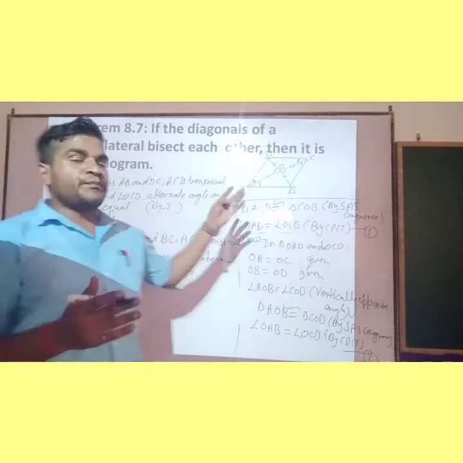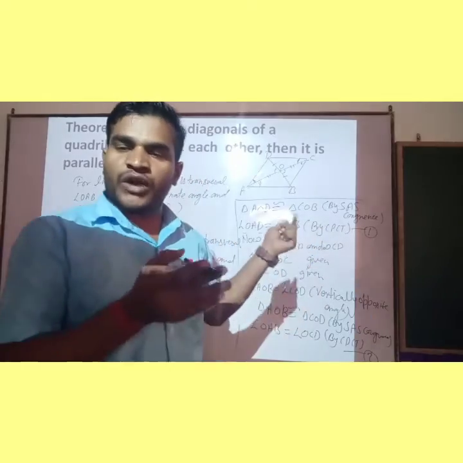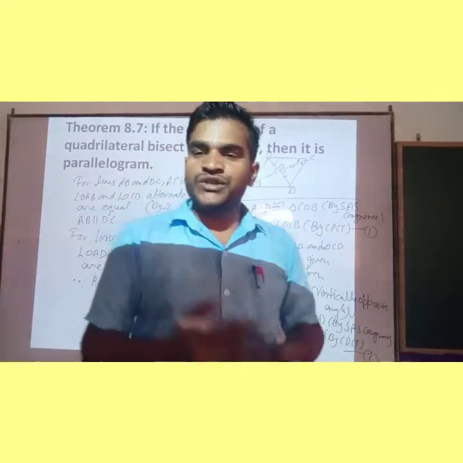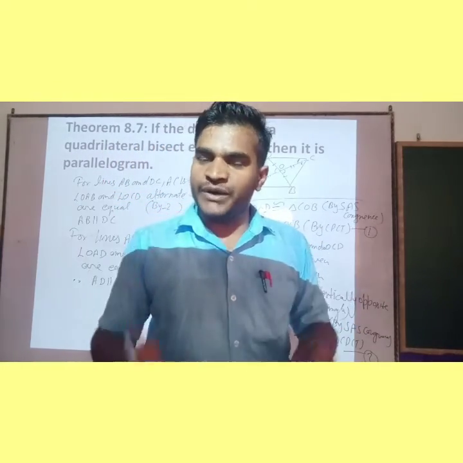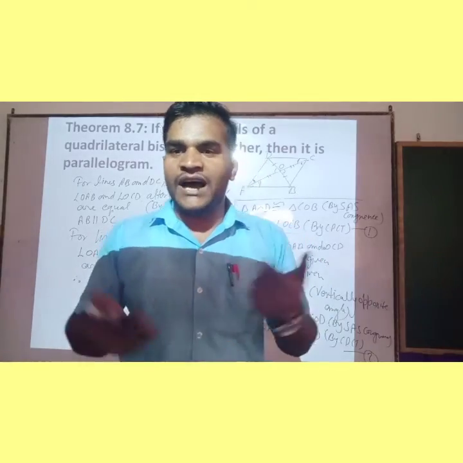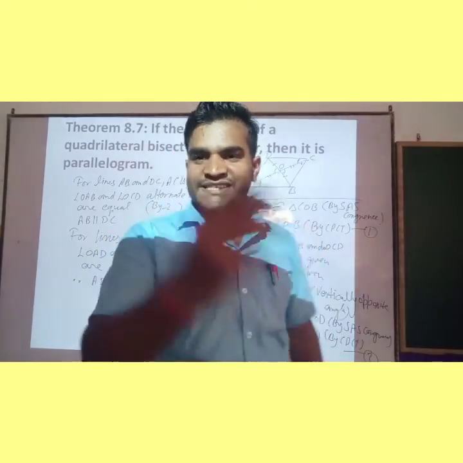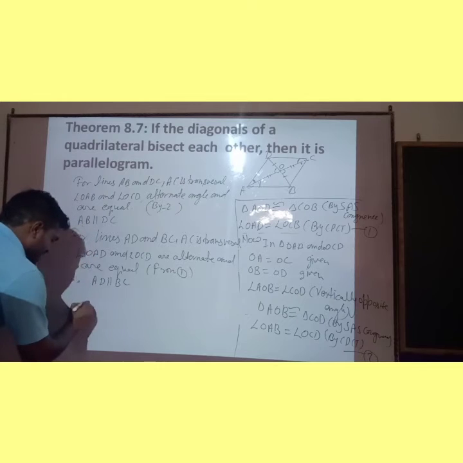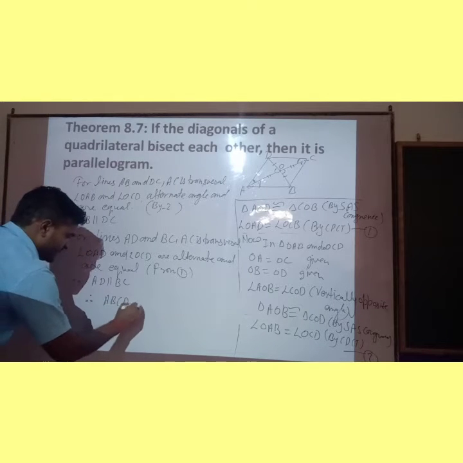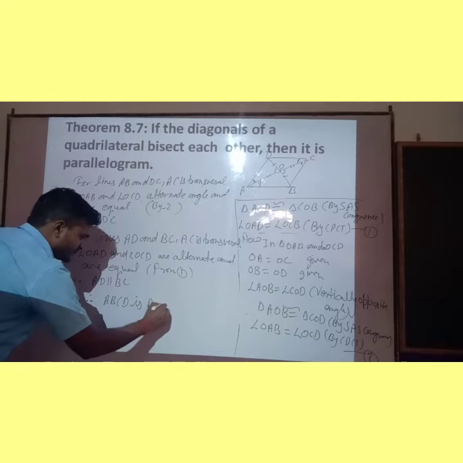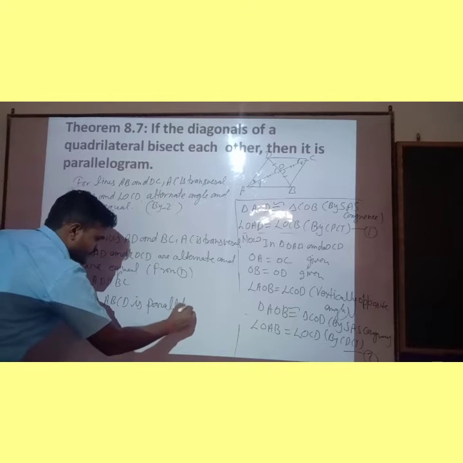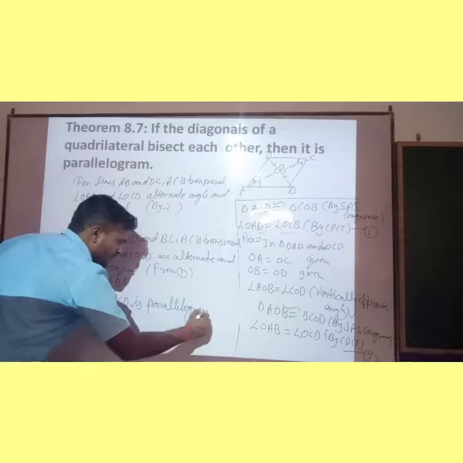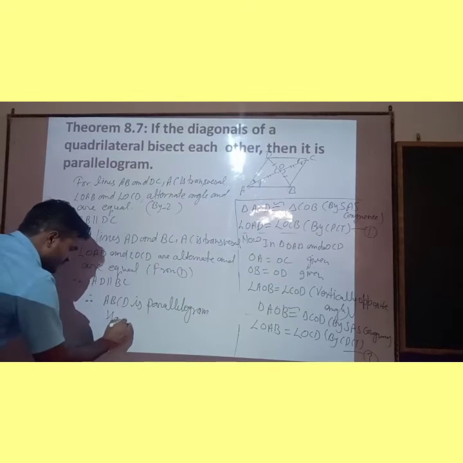So we get that opposite sides of the given quadrilateral are parallel. If opposite sides of the quadrilateral are parallel, it means the quadrilateral is a parallelogram. Therefore ABCD is a parallelogram. Hence proved.